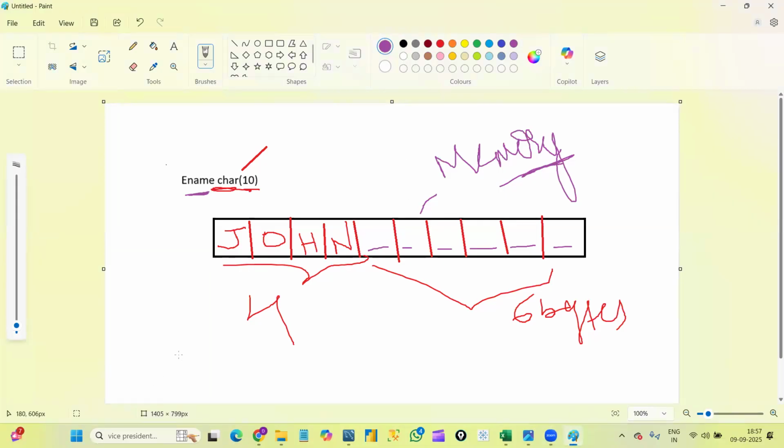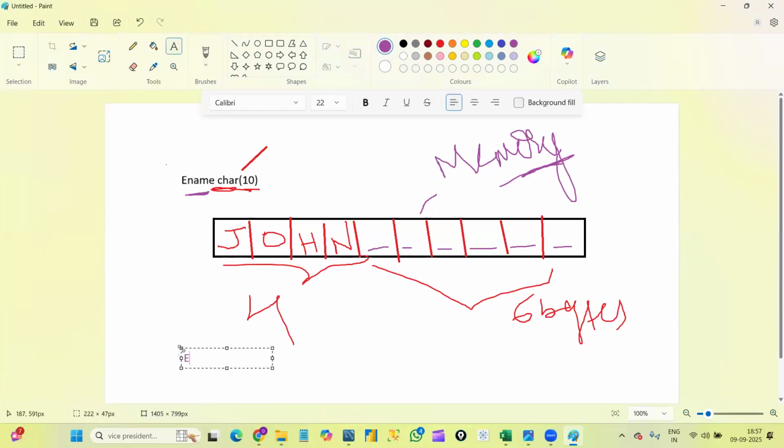But what will happen if we use varchar? In the sense, exactly opposite. Suppose for the same employee name, I give varchar as the data type and 10 as the size, then what will happen? In the same box, I'm just changing the color.